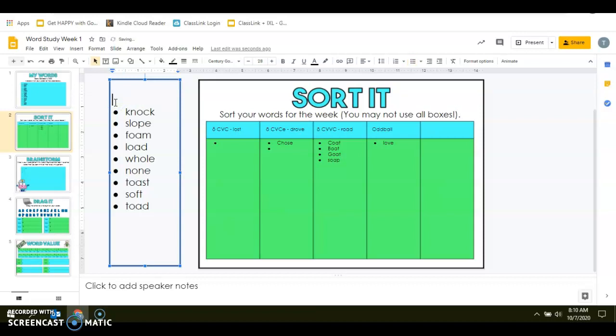Our next word is knock, K-N-O-C-K. Knock. Is that making a short O sound or a long O sound? Knock. It's making that ah sound, which is a short O sound. Short O sound, like lost. So, I make sure that it's following the CVC pattern.